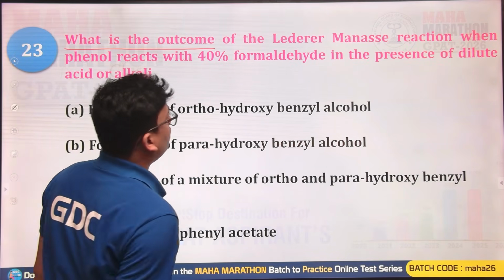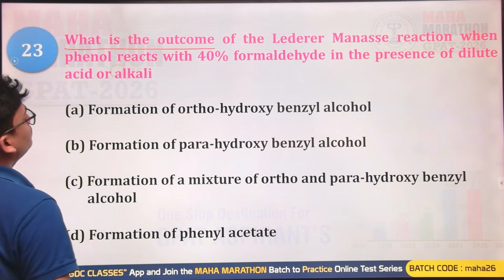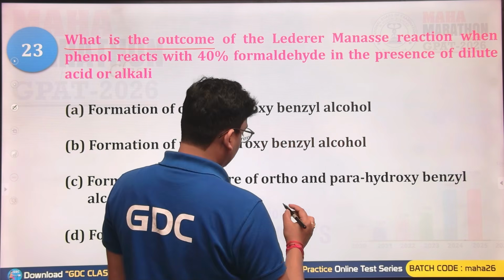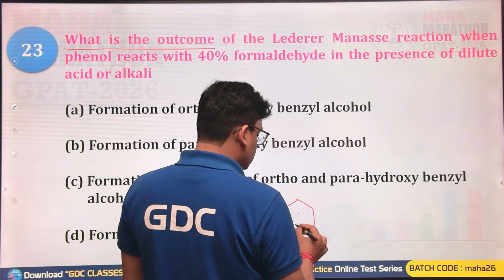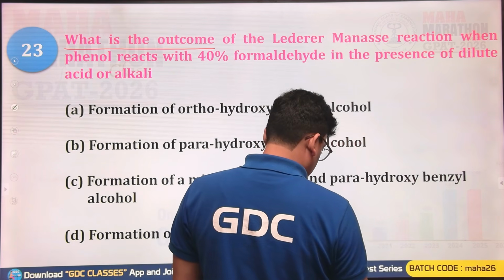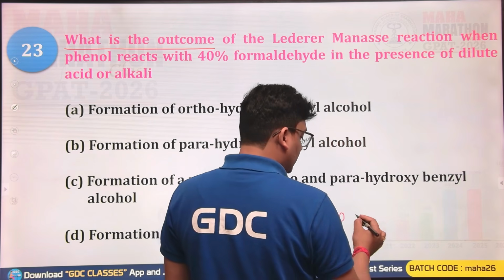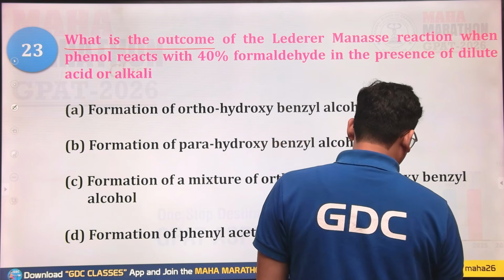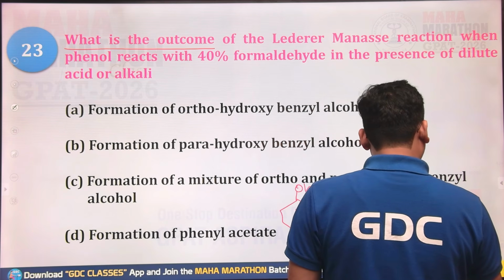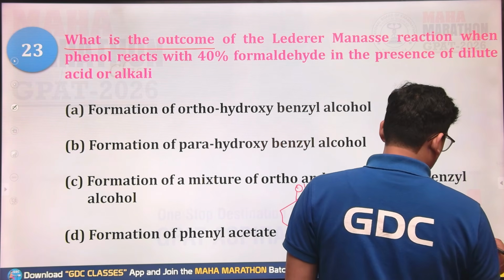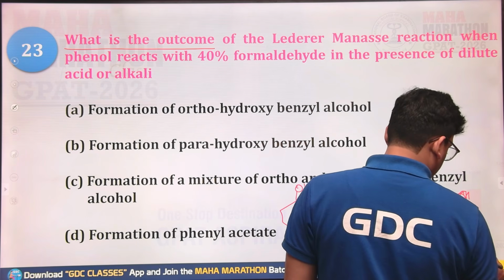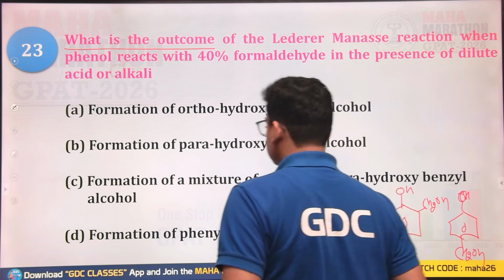What is the outcome of the Lederer-Manasse reaction when phenol reacts with 40% formaldehyde in the presence of dilute acid or alkali? Each and everything is given here. This is your phenol. Whenever you react this phenol with HCHO, that is known as formaldehyde, you get ortho and para derivatives of benzyl alcohol.